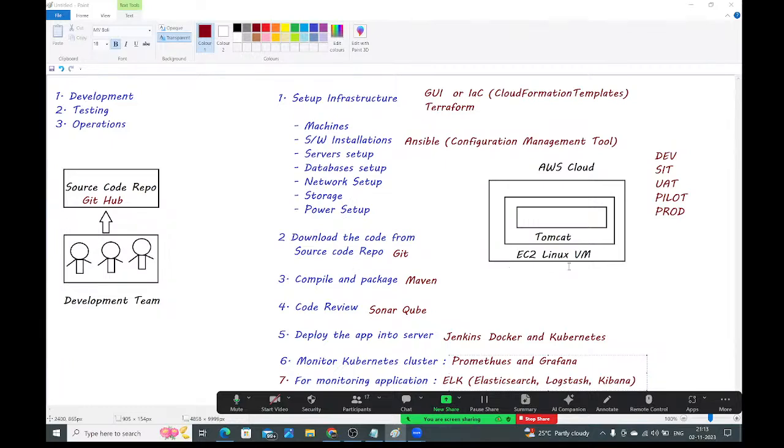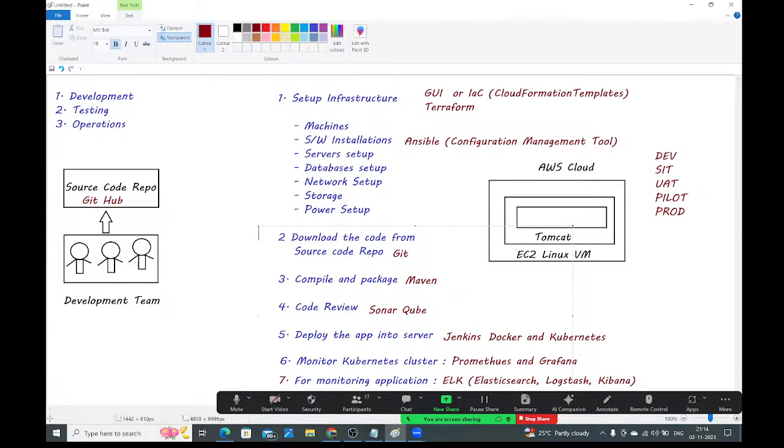Now observe very carefully, guys. Earlier, from the second step till the last step, everything is a manual process. Whenever a developer commits the code into the GitHub repository, the operations team needs to download the code, compile and package the code, perform the code review, deploy the application in the server, and monitor that application. This is a completely manual process.